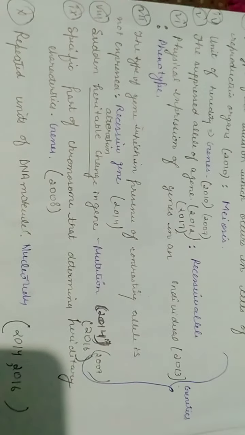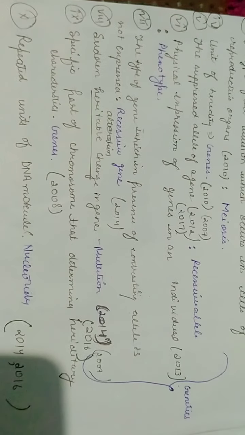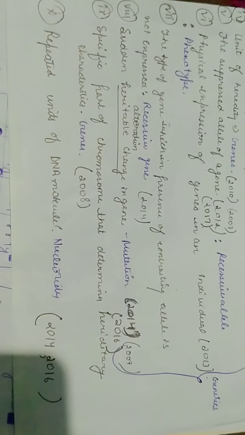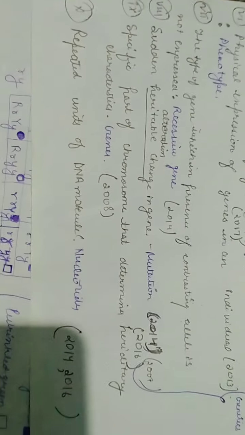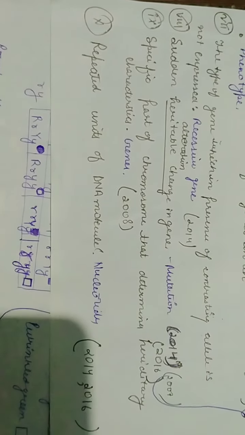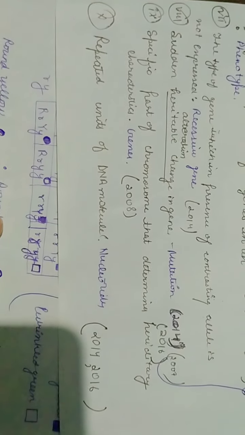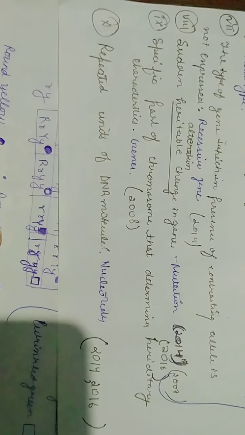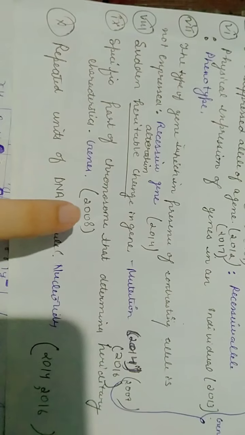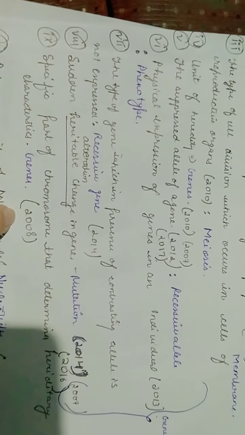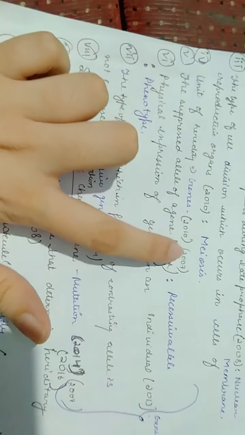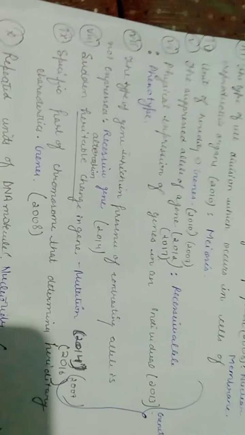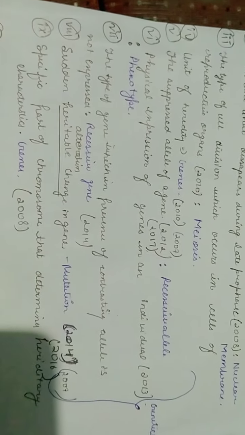It is important to understand and then learn them. If you understand and learn, you'll never forget it. But if you only learn it, you will forget it in a short while. Okay. Specific part of chromosomes that determine hereditary characters, again genes. So we have got genes in 2008, and we have got genes in 2010, 2007. It has been asked 3 times, and you can understand how important this topic is.